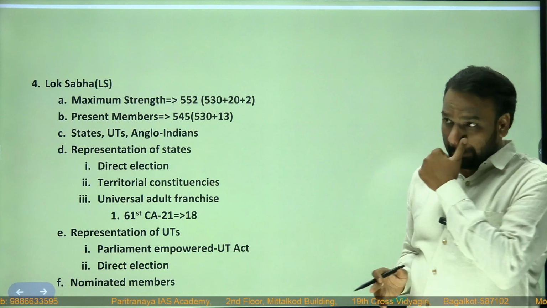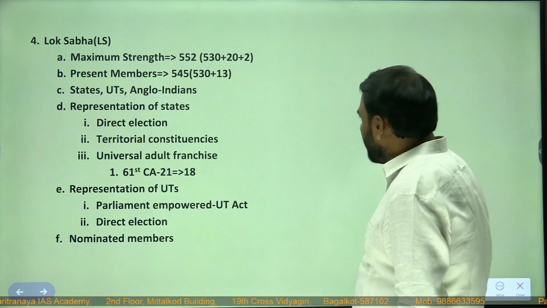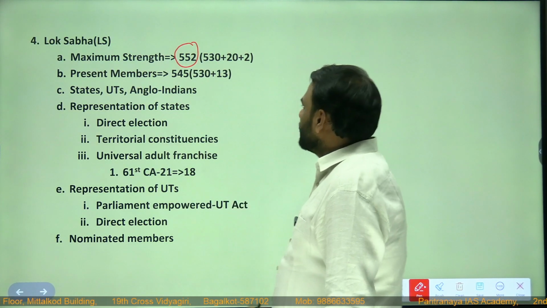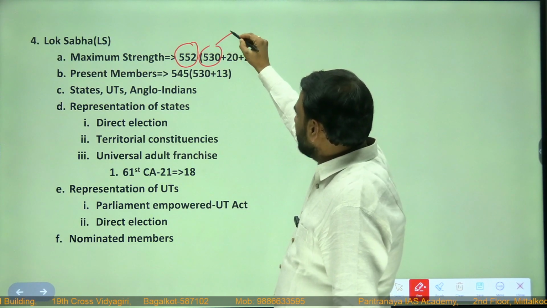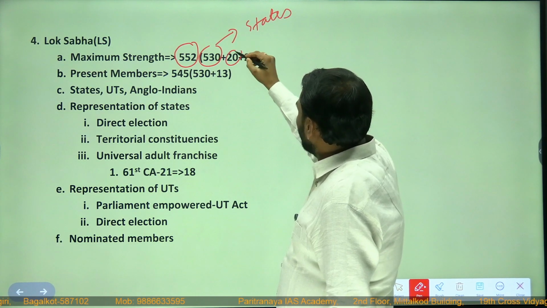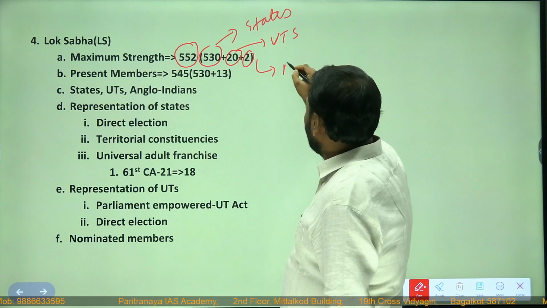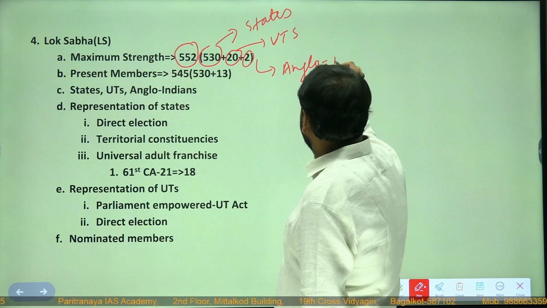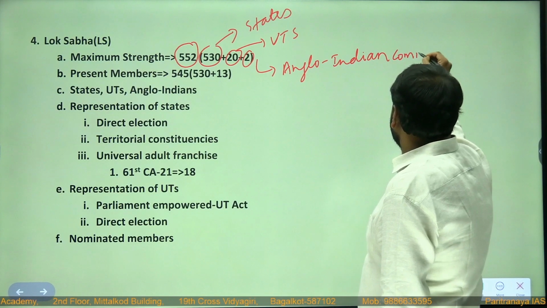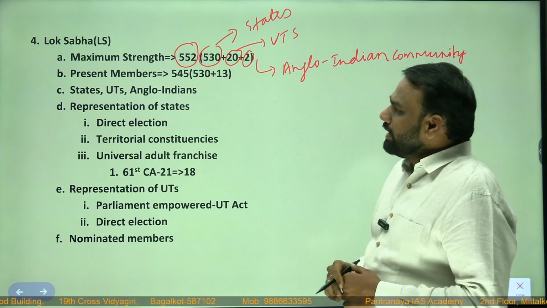So here, similar to Rajya Sabha, in Lok Sabha, the maximum strength has been fixed at 552. So here 530 will be from states, 20 will be from union territories, and next 2 will be Anglo-Indian community. This is the maximum strength.